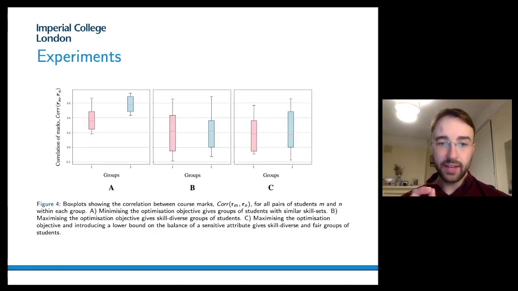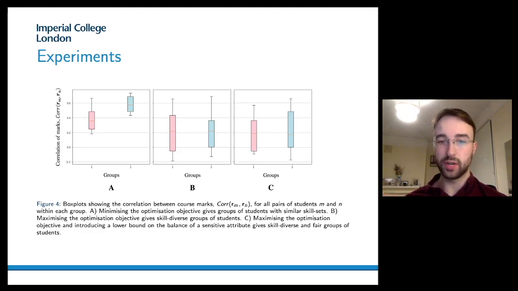In order to validate our method, what we've done is plot the correlation of marks within each group under each of these different circumstances. We can see that when we minimize our objective, we promote similar skills within each group, and this is given by a high correlation of marks within each group. Figure B, we promote skill diversity, which is a low correlation of marks within each group.